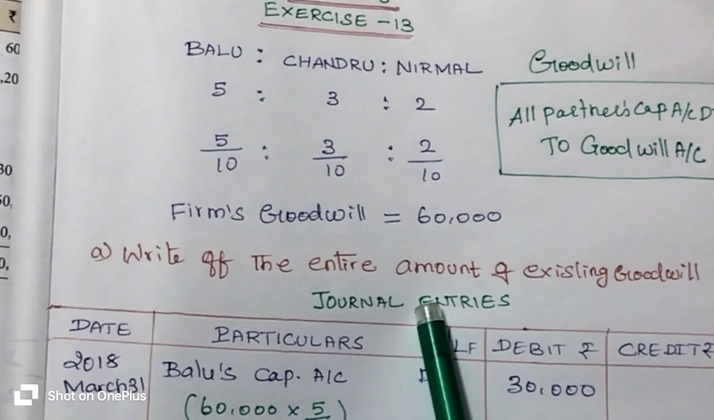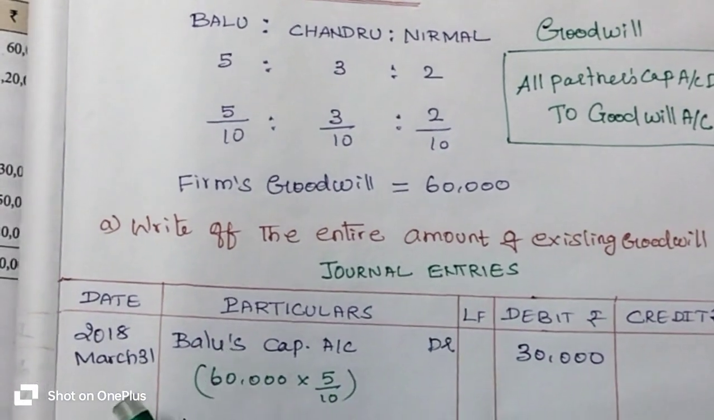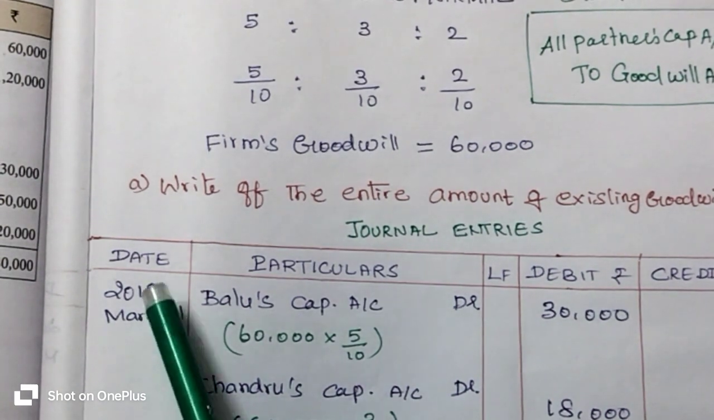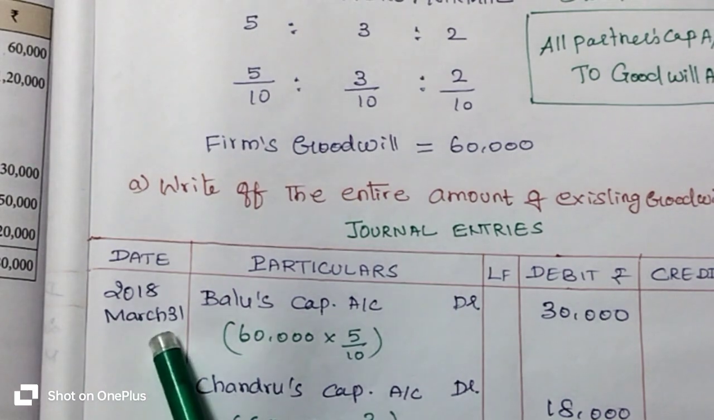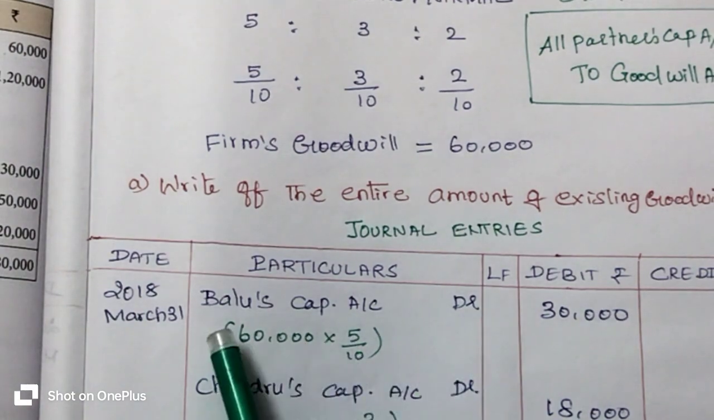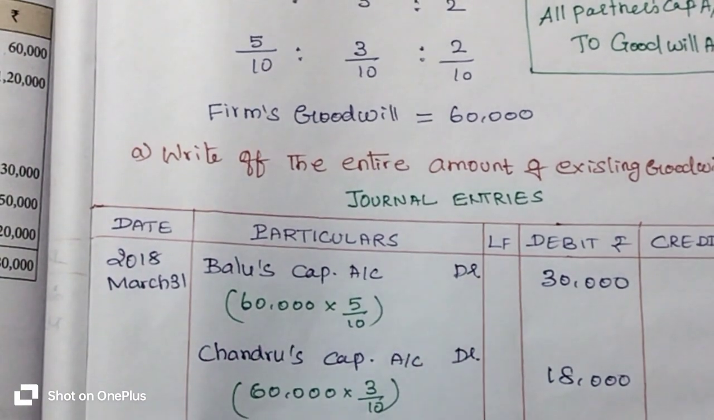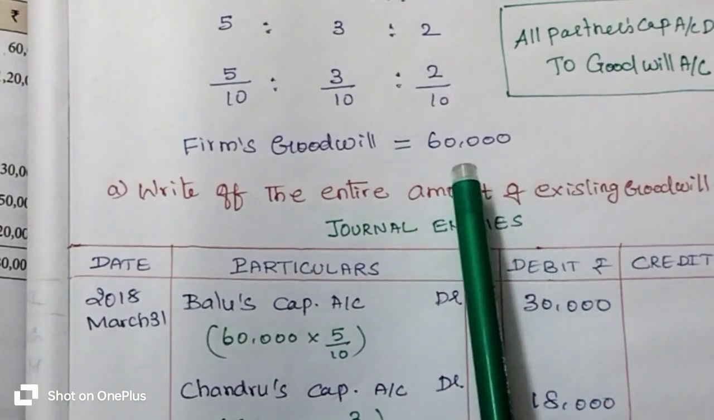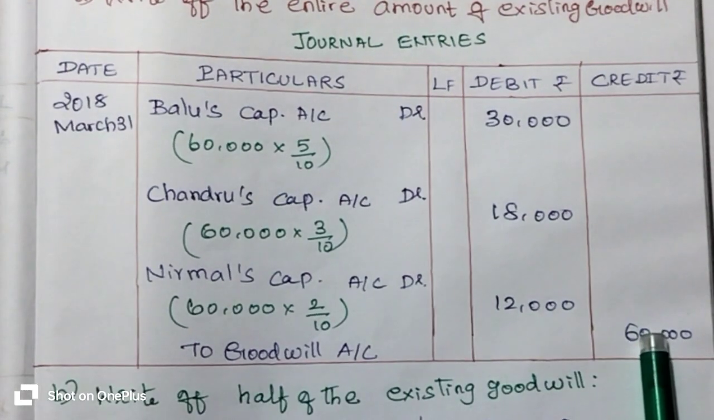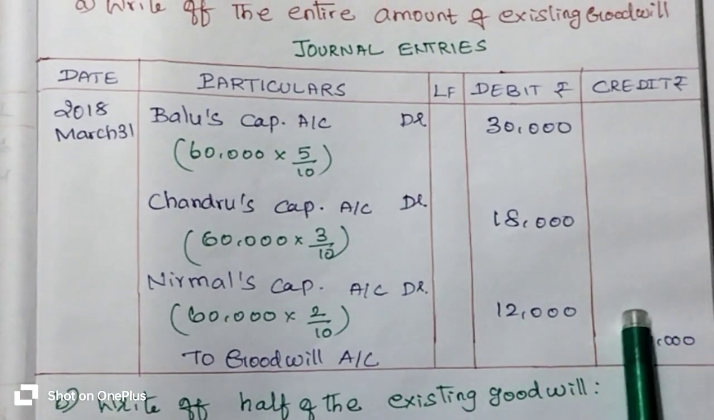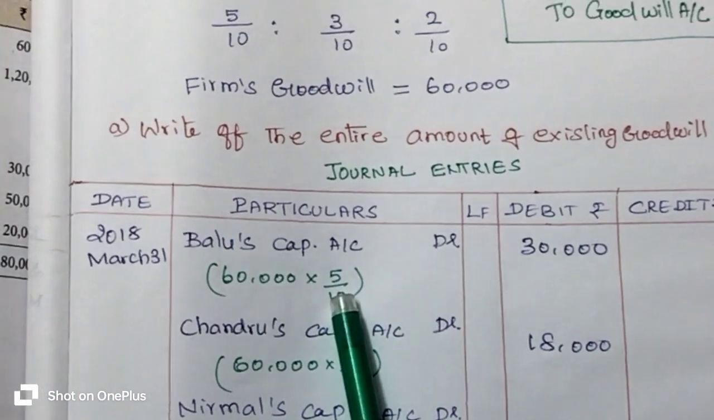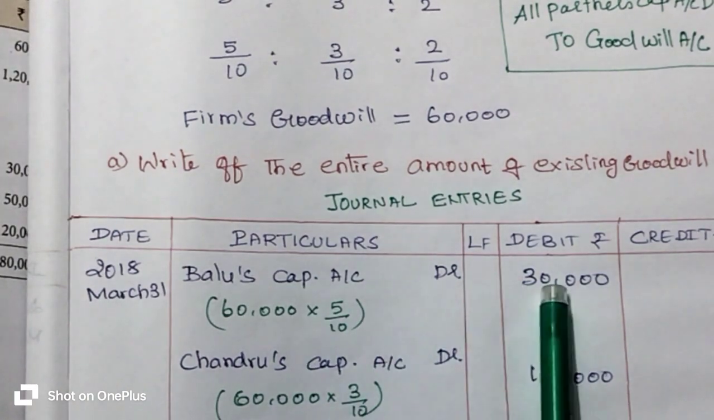So in this way, the first method of the journal entry is that we enter the retirement date in the date column, that is 2018 March 31st. All partners' capital account is to be debited. Who are the partners? Balu, Chandru and Nirmal. What is the entire amount of the goodwill? 60,000 rupees. To goodwill account 60,000 rupees. The entire amount of the goodwill is transferred to all partners' capital accounts. Let's take Balu's capital account at 30,000 rupees.